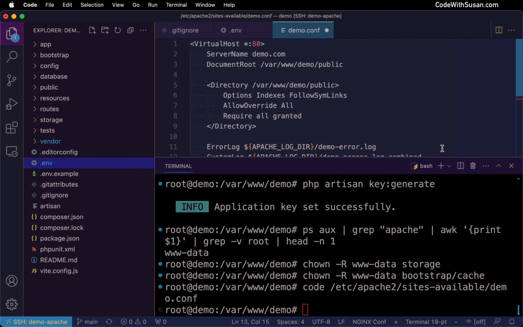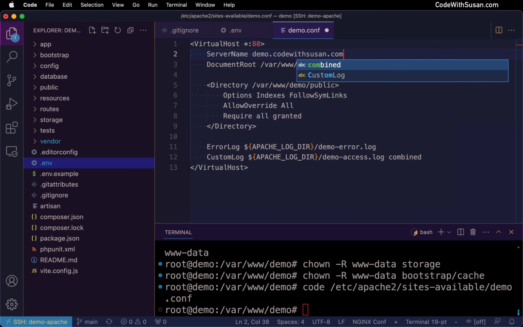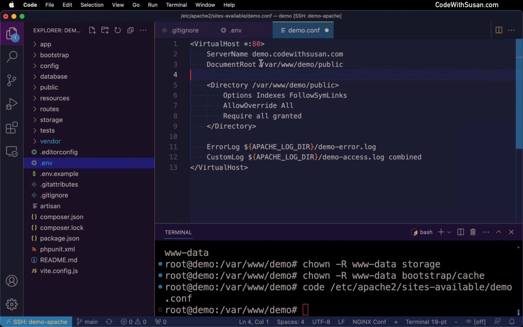And we just want to go through and make changes as appropriate here. So starting with the server name, what is the domain or subdomain you want to load the site? And the way I'm setting this up, it's democodewithsusan.com. So I'm going to set that. The document root should point to the directory of your application, specifically the public subdirectory. Right, so that's this directory here. Whenever you're running a Laravel application, you're configuring your web server, it always needs to point to that public subdirectory.